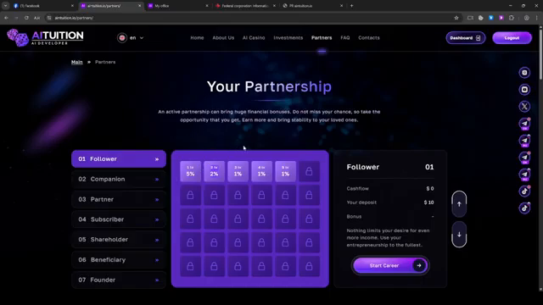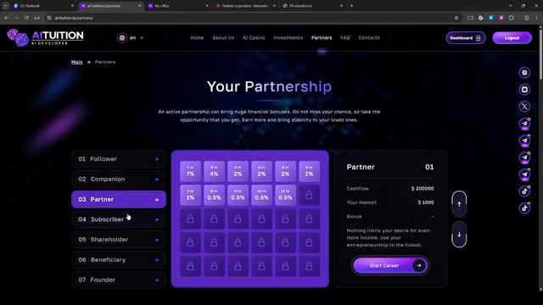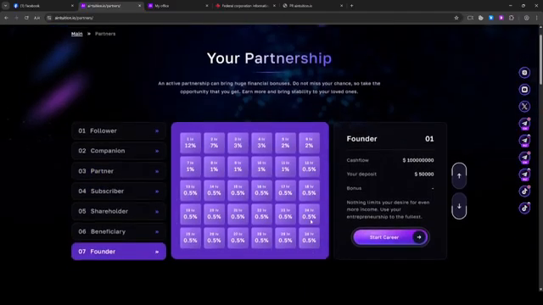friend ended up investing. Now, these numbers go up as the amount of money that you bring into the company goes up. So if you want to make it to partner, for example, you have to have your team bring a total of $200,000. You don't need to do this. Your actual team, all the people under you, have to bring this amount. Once they bring this amount, you immediately unlock different levels and your percentage goes up. And this goes as far as 30 levels deep.